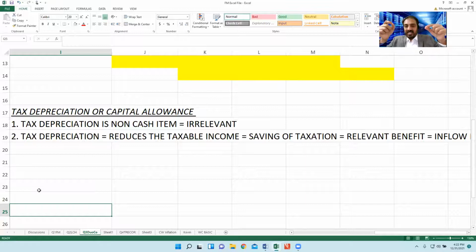Our taxable income will reduce, and the implication is that if taxable income reduces, our tax will reduce, and this tax reduction or tax saving is a relevant benefit and it's considered to be an inflow.